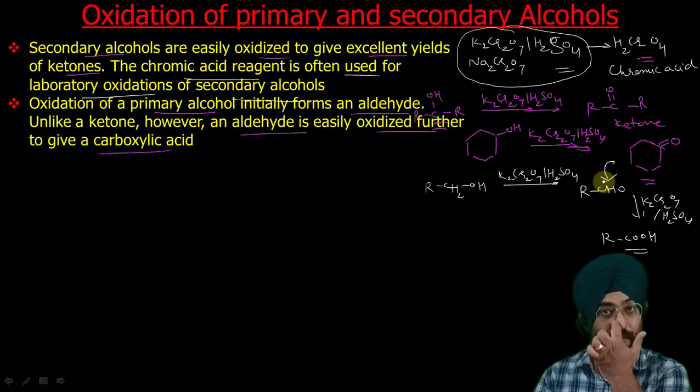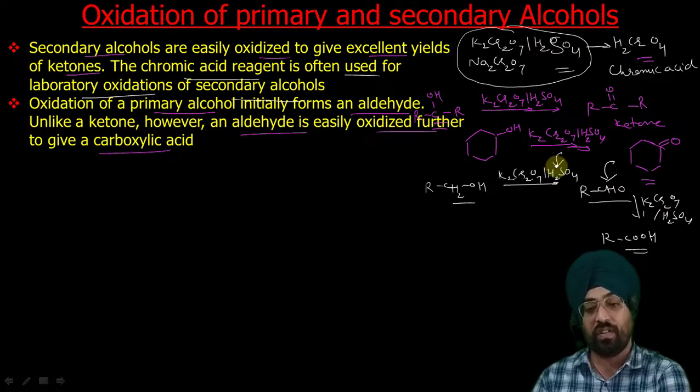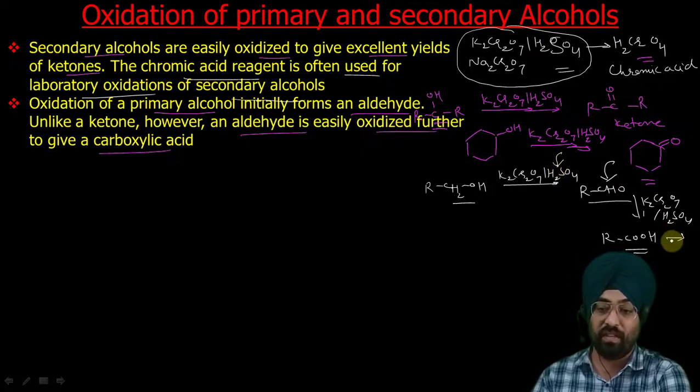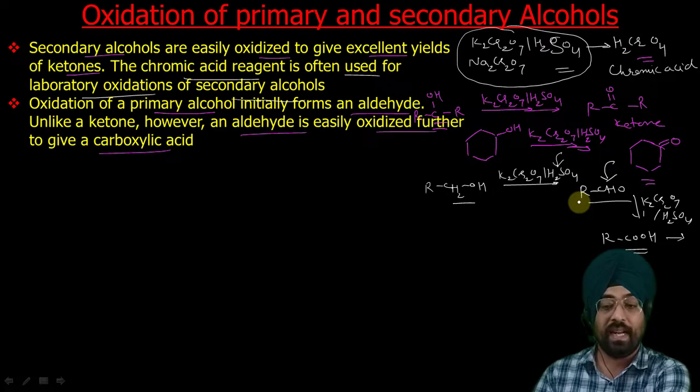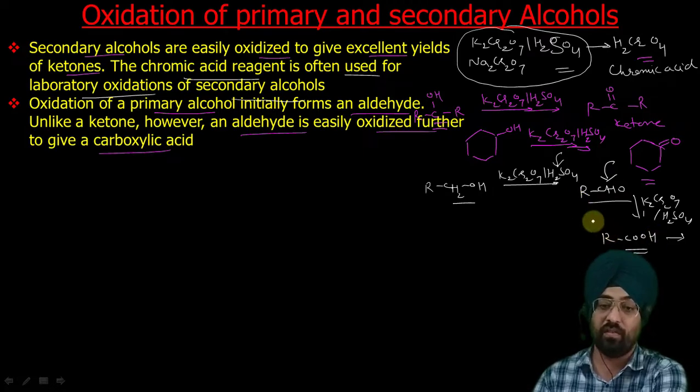So there are specific reagents that can be used for oxidizing primary alcohols to aldehydes, which I will discuss later. But if we do oxidation with standard oxidizing agents like chromic acid based reagents, the product we obtain is a carboxylic acid, because it is very difficult to stop oxidation at the aldehyde stage, as aldehydes are prone to further oxidation.